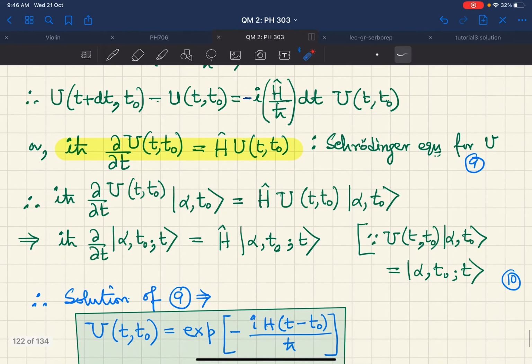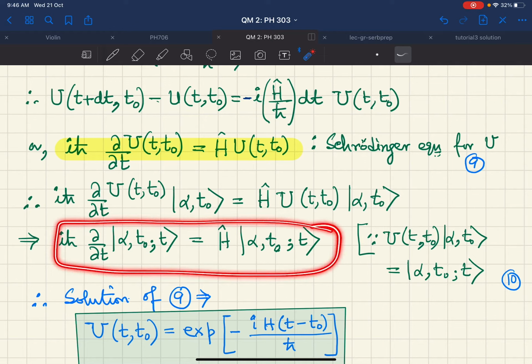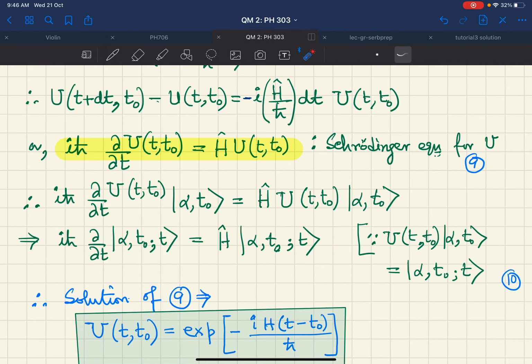So we know two things now. One is that this is our Schrodinger equation for the time evolution operator, and the second thing is that this is the equation that we have obtained after we have operated our initial state ket on both sides, to the right of this Schrodinger equation for the time development operator or time evolution operator.